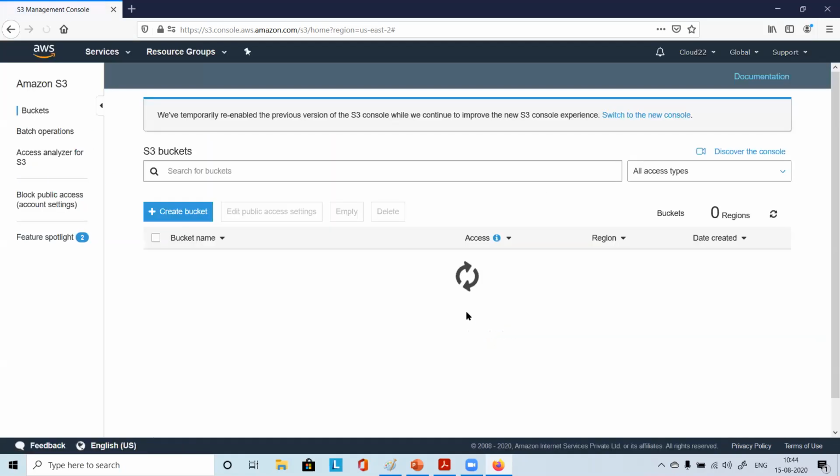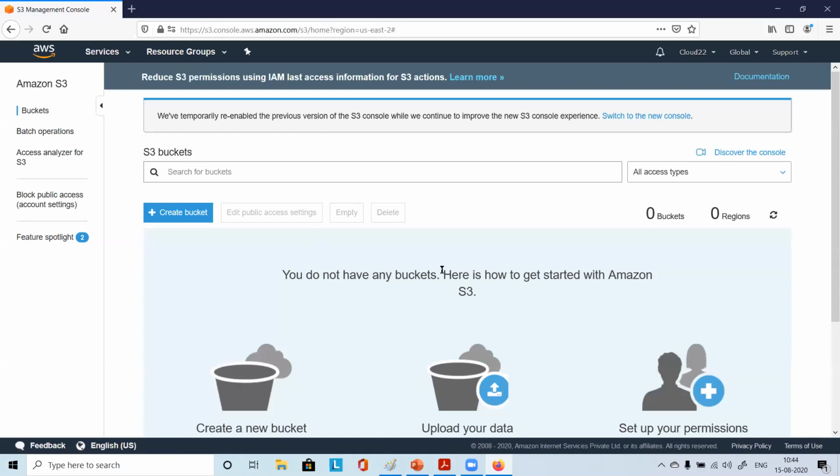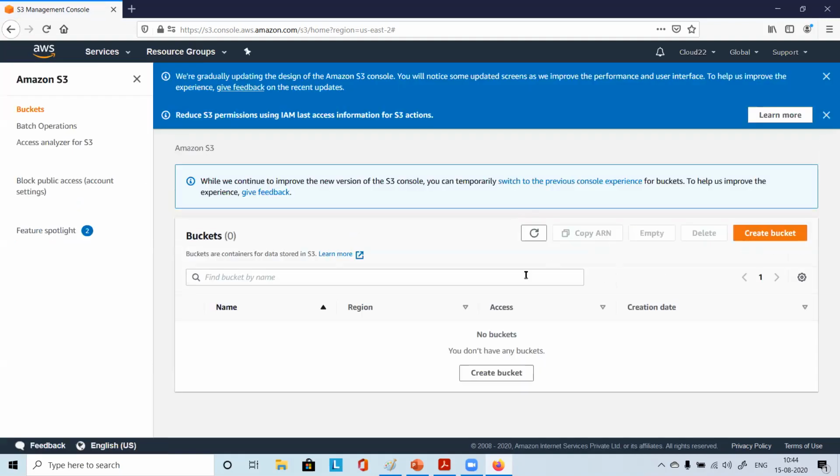They are just doing some modifications. They are taking care of people who have been working for a long time, so they're giving some option here, maybe some time for them to understand the new console. So you can always switch here. The only difference is the look. You can switch to the new console also. Exactly the same, no much difference. Here you have a create bucket option. Now you can click here. In the older one, you can click on some other place. So it's not an issue. You can choose any of the interfaces.